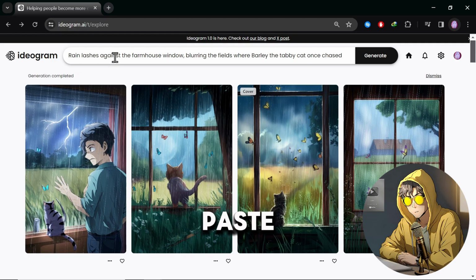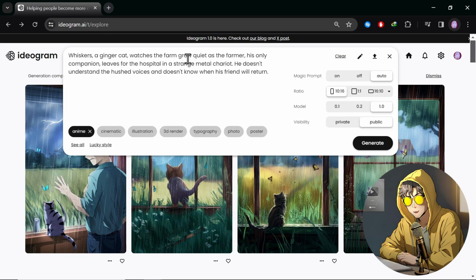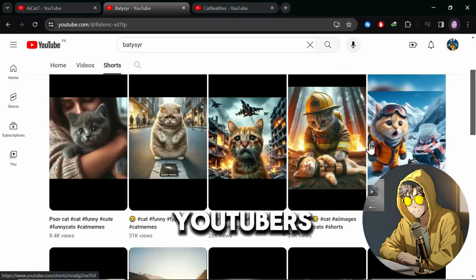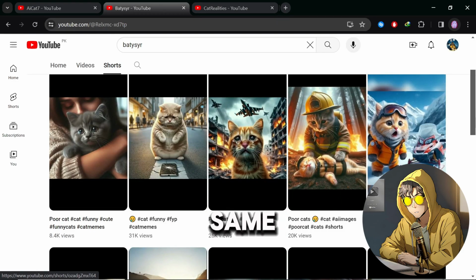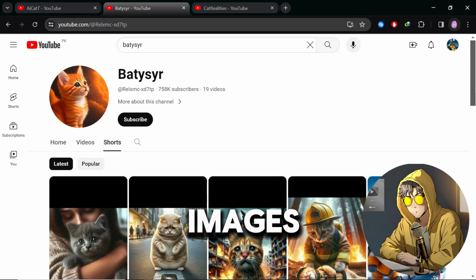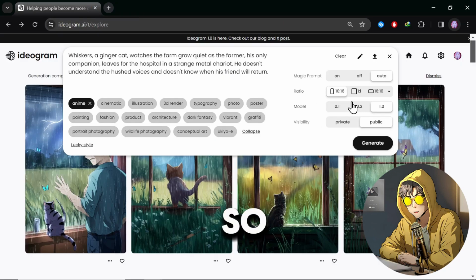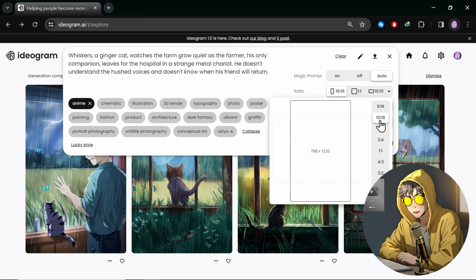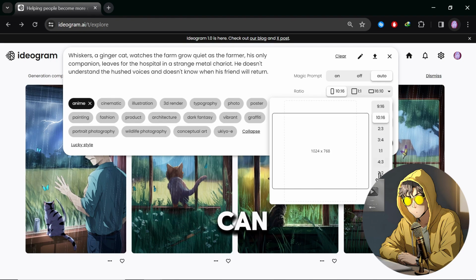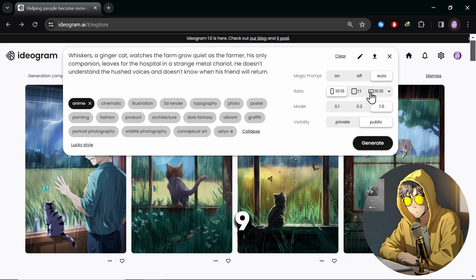First of all, paste your prompt here, then you can change the settings from here, and you can also change the style of your image. I am creating images different from other YouTubers, because these YouTubers create images with the same scheme, but I want to create images with a different scheme. That's why I am creating prompts and images in different styles. This website can create images in 9x16, so you can use them for your shorts and even your long videos.